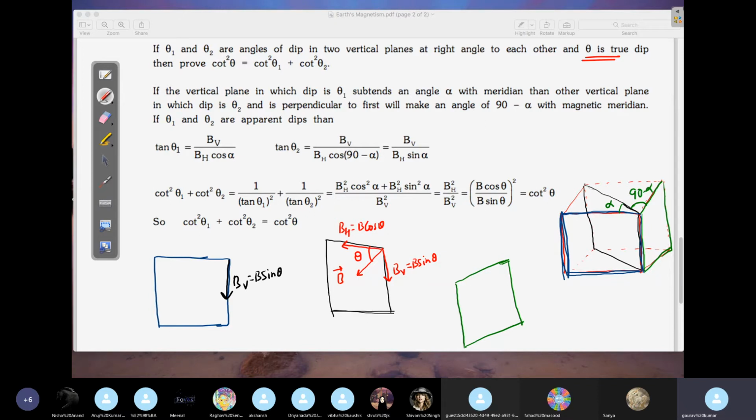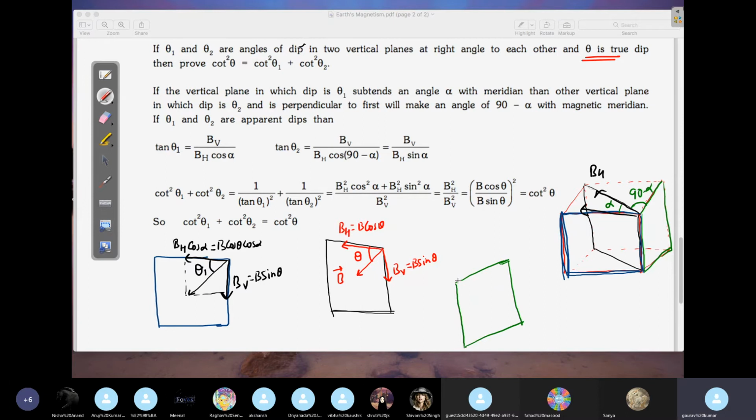Now we have the BH here. So you can see which component will come this side? BH cos alpha. So we'll write here BH cos alpha. And what is BH? BH is B cos theta. So we'll write here B cos theta cos alpha. So the resultant of these two will make some angle in this plane. This is basically your dip angle, theta 1, in this plane.